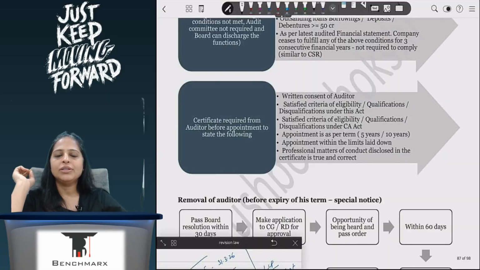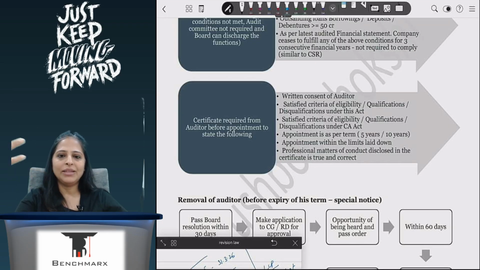Then once the auditor is appointed, you will check his eligibility, whether he can be the auditor or not, because he can be an auditor of only 20 companies at a time. So that you will check. Or if he has been caught in any fraud and he has been debarred from being the auditor, then he cannot be an auditor. So I will check the audit criteria, and after checking it, if I can appoint, he will give his written consent that he wants to act as an auditor, and then I can appoint him as the auditor, not before that.